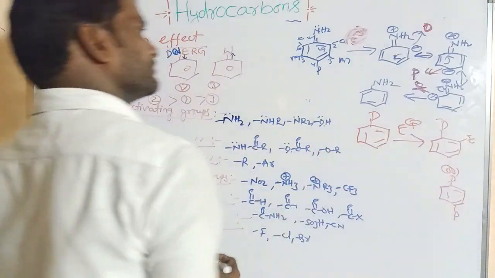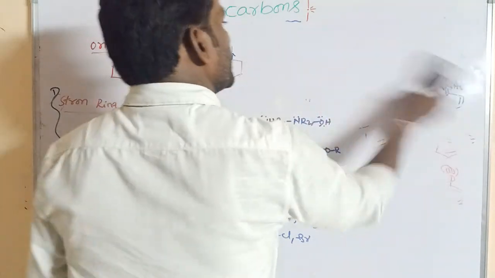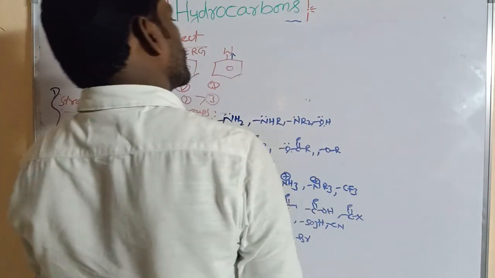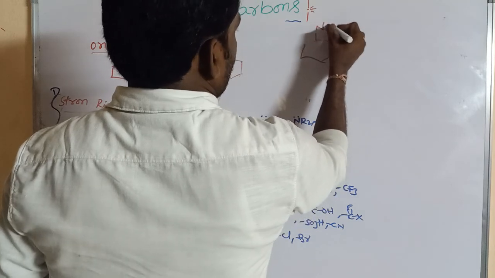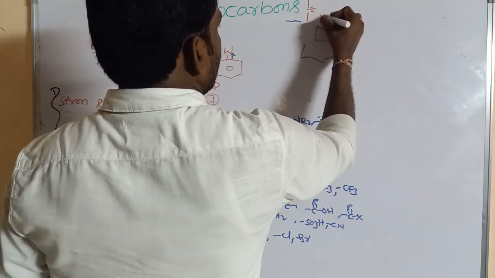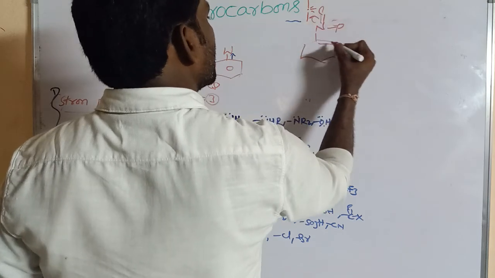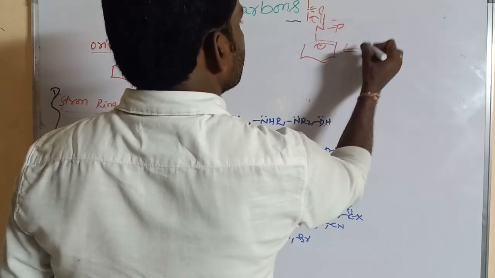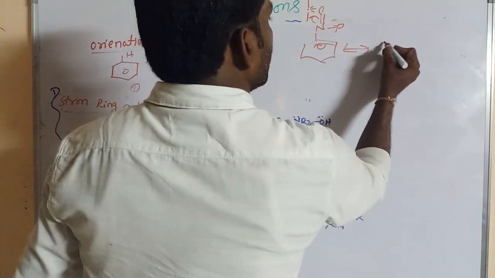But if we take a withdrawing group, like NO2, N double bond O, this bond is shifted towards it. This is the withdrawing group, NO2 withdrawing group. So what happened?